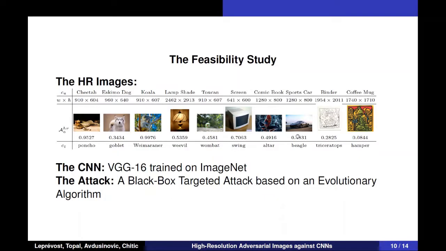To test our strategy, we picked 10 high resolution clean images. And as a CNN, we use VGG16, which is trained on ImageNet. And as an attack, we picked a black box targeted attack based on an evolutionary algorithm. Here we can see the size of the images and what VGG16 says about those images and their confidence levels. The last row represents the target categories we asked our attack to convert those images to.